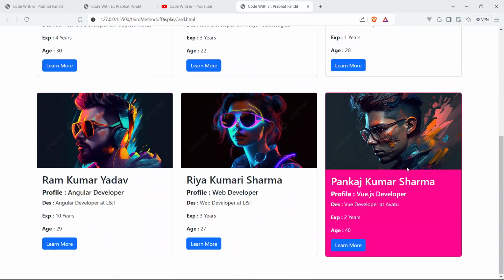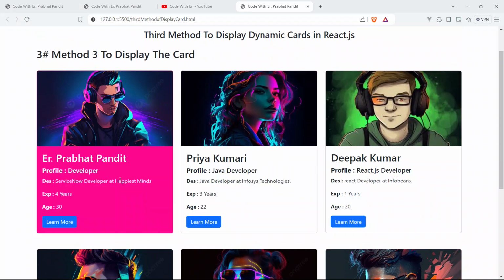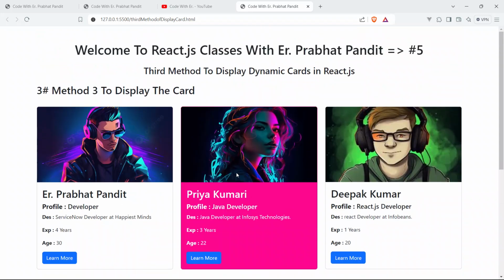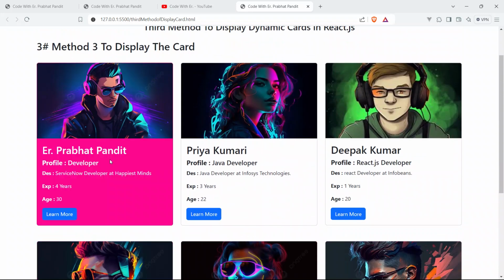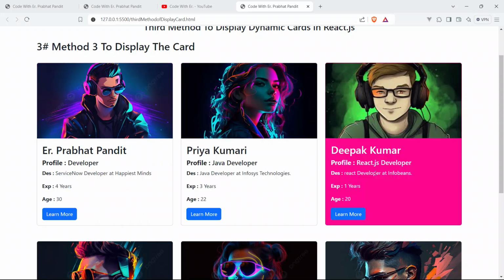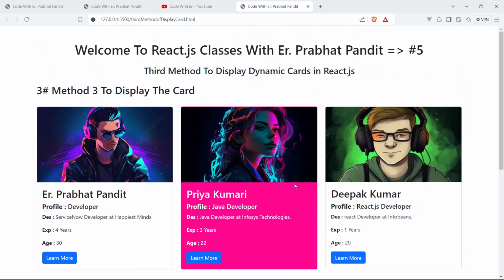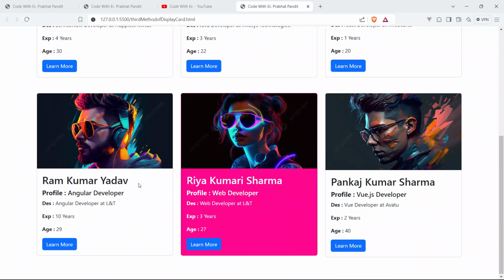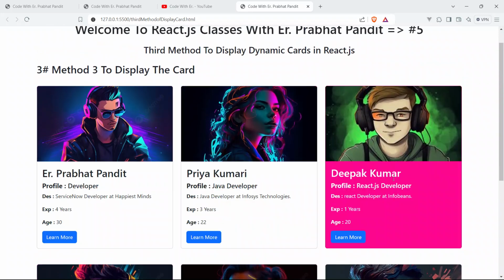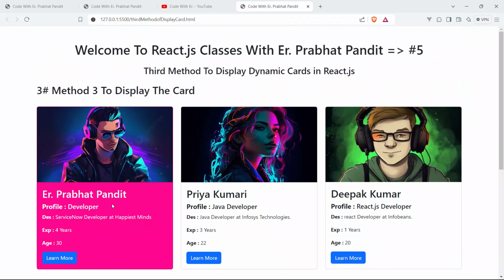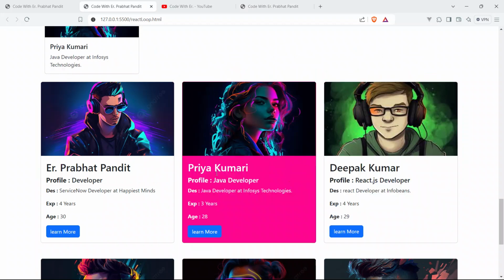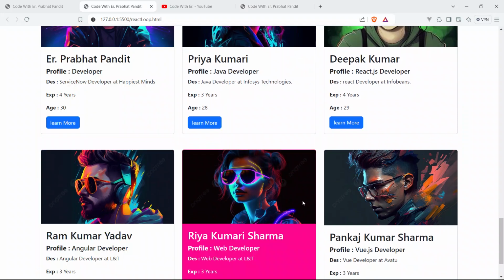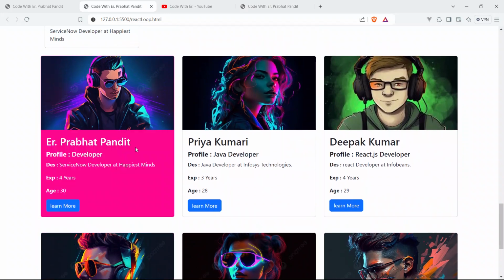So guys, now congratulations, because you have learned how to make any card active when the user clicks on any of the user profile cards in React.js. Our code is doing fine and doing great. Now our first goal has been achieved: whenever the user clicks on any of the cards, it should be active. We have achieved this target.